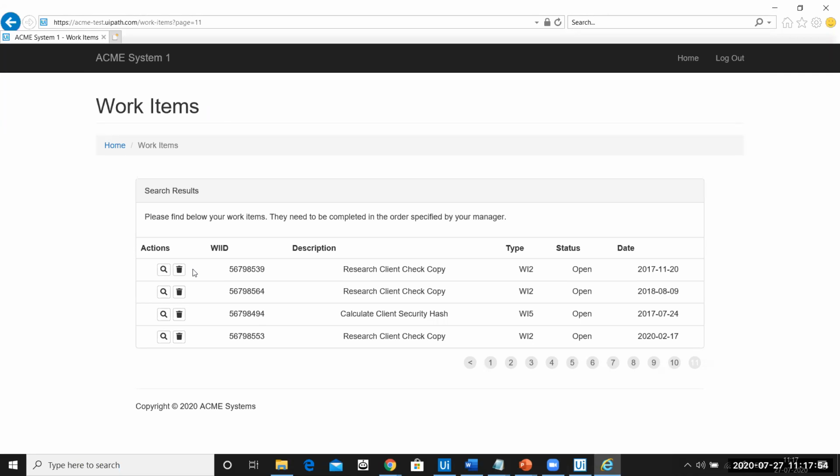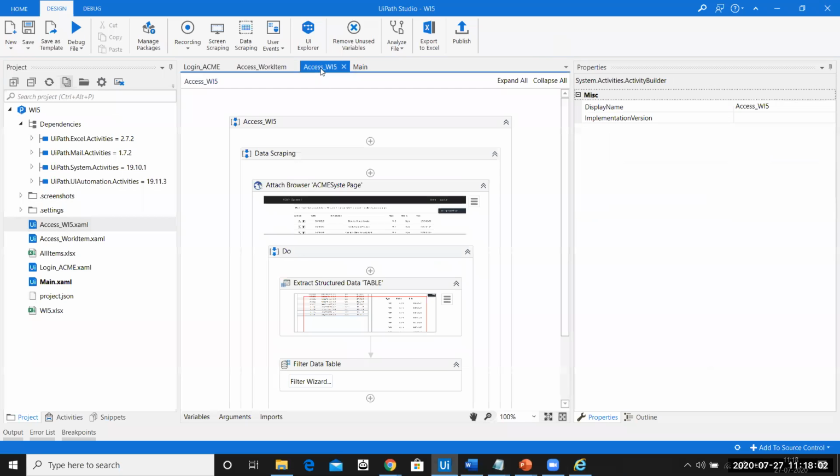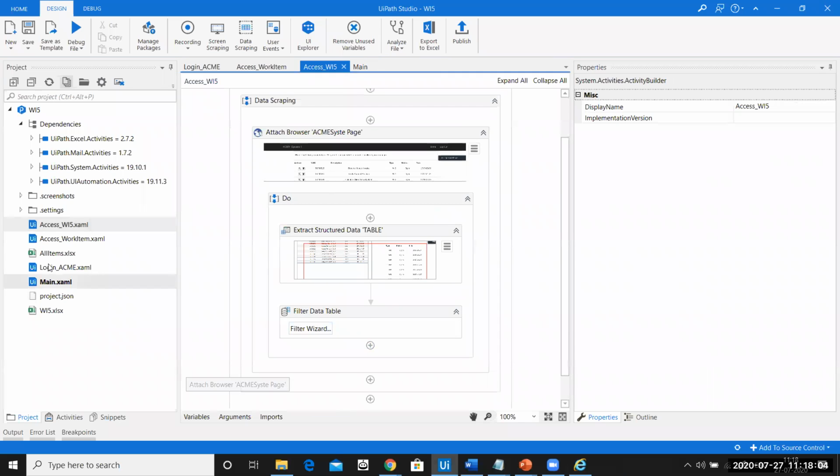A couple of seconds more. Perfect, done. Now the automation has stopped. I have just deleted the Excel files which were generated when we ran the automation the previous time, so now there is no generation of Excel files at all.